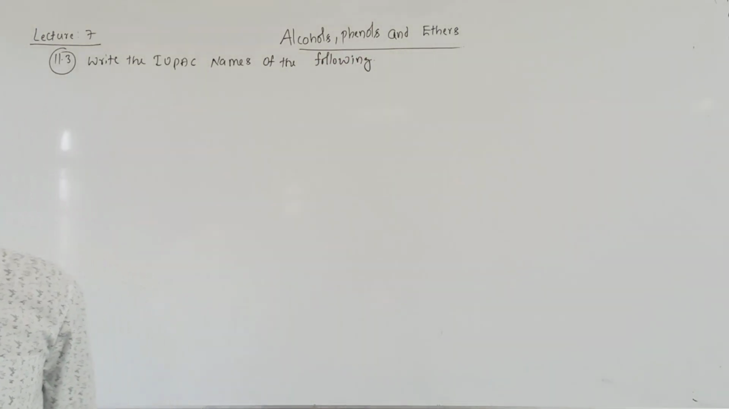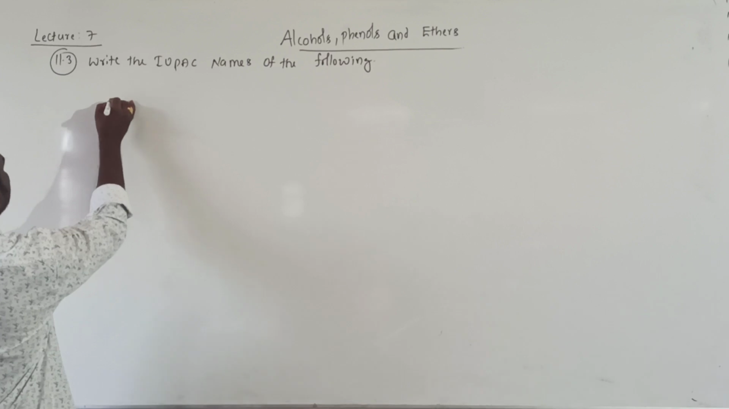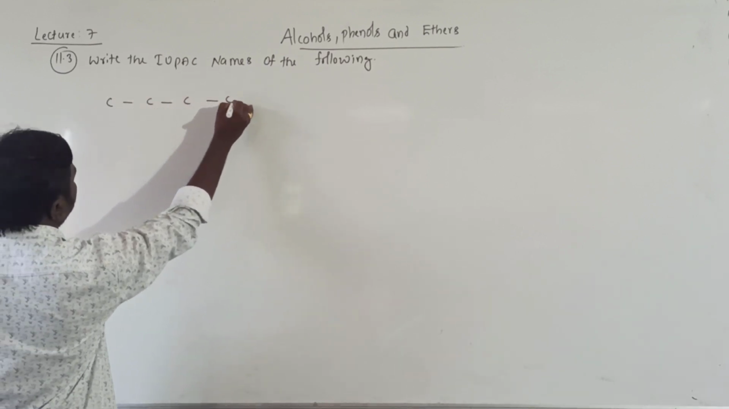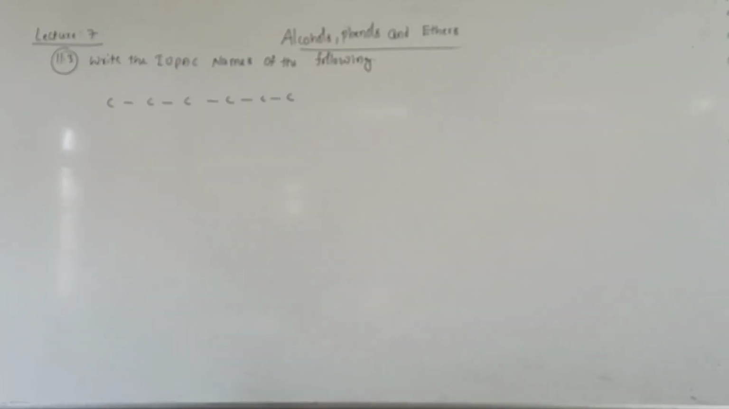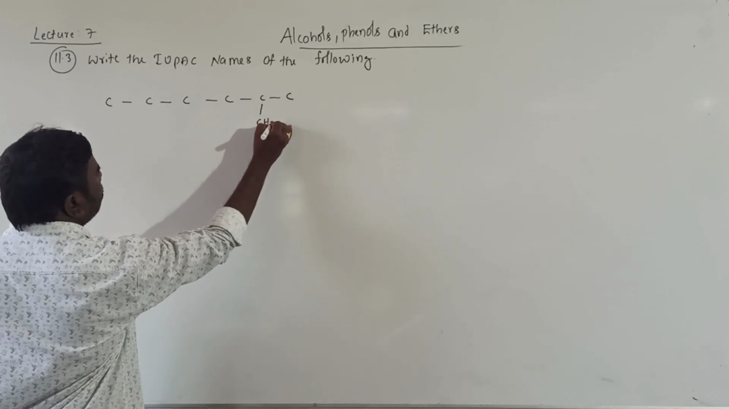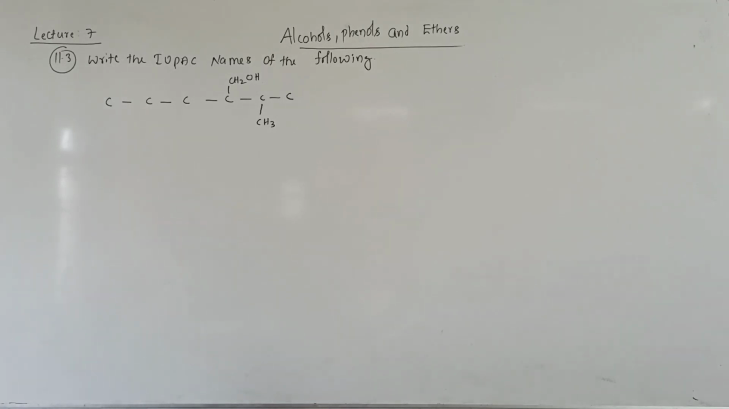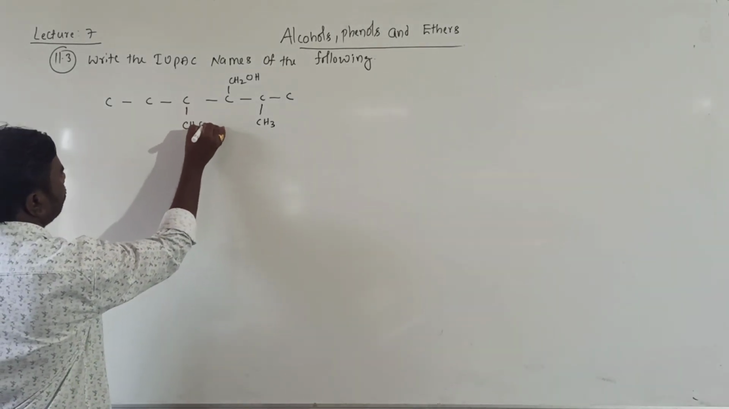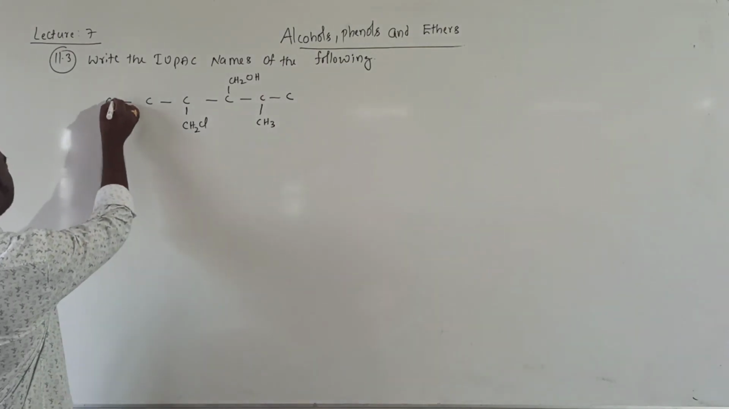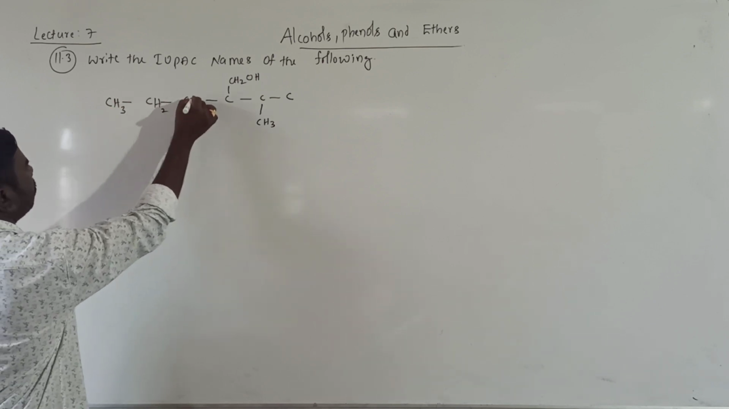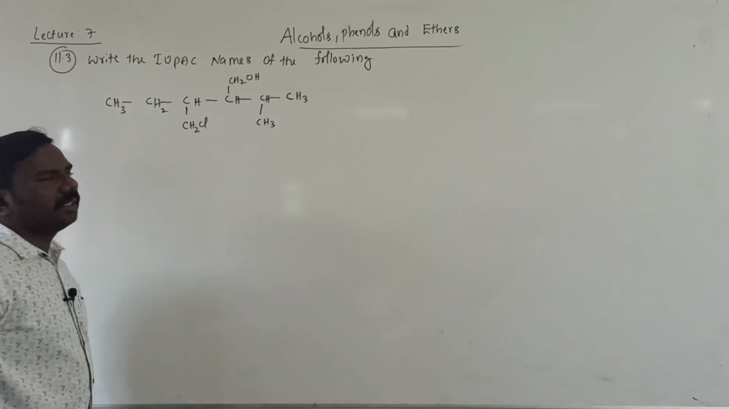Among them, the first one has 1, 2, 3, 4, 5, 6 carbon atoms. Now CH3, CH3 it is, CH2OH it is, next CH2Cl here. Get it? Right. This is the compound given. CH3, CH2, CH, and CH, CH, CH3. This is the first compound given.